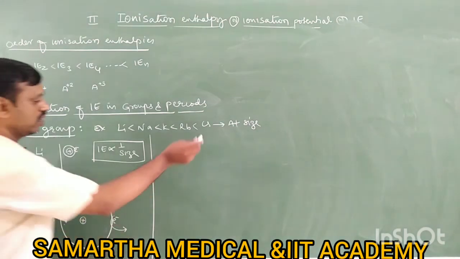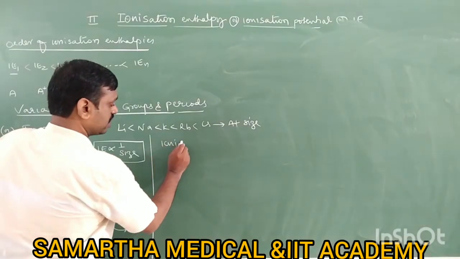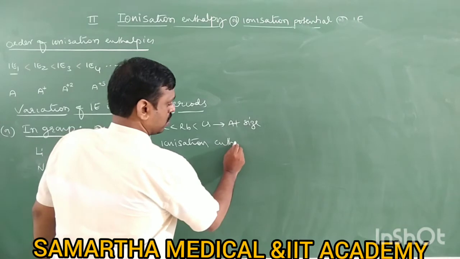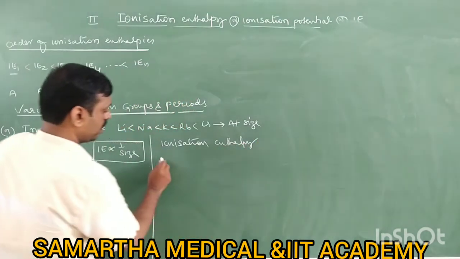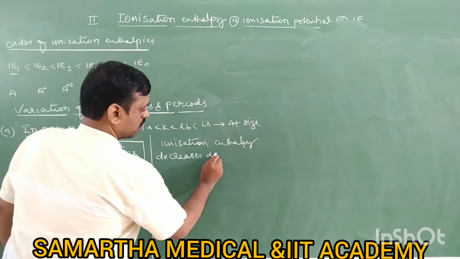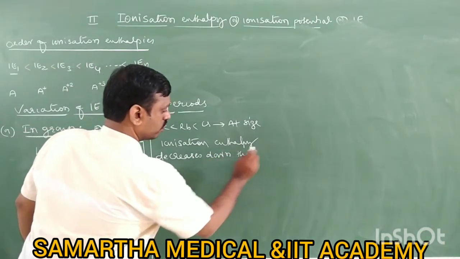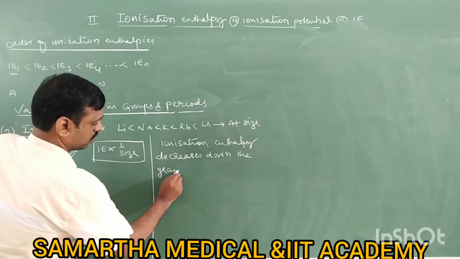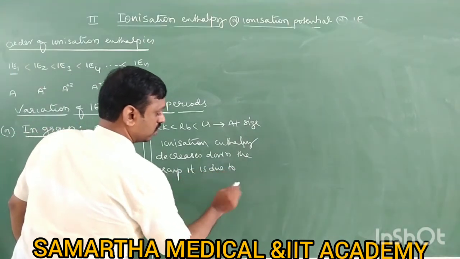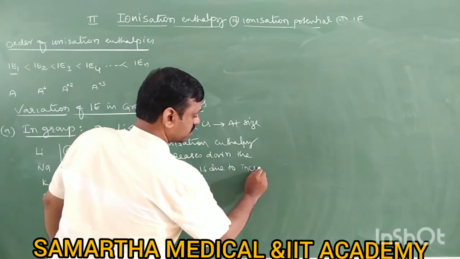So ionization enthalpy decreases down the group, and it is due to increasing atomic size.